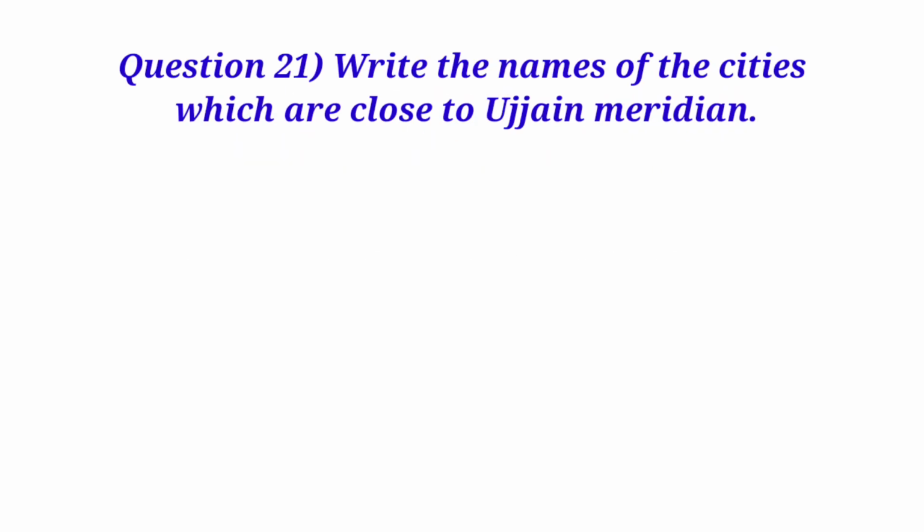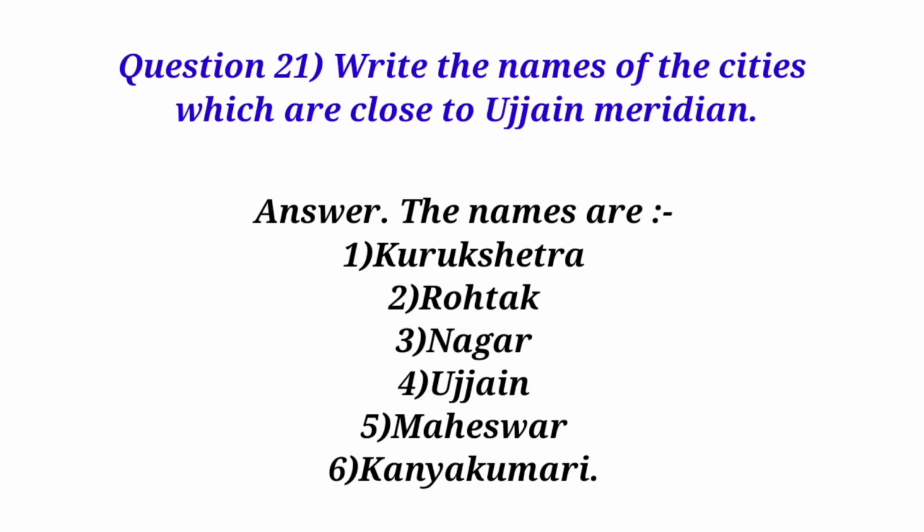Question 21. Write the names of the cities which are close to Ujjain meridian. Answer. The names are 1. Kurukshetra, 2. Rohtak, 3. Nagar, 4. Ujjain, 5. Maheshwar, 6. Kanyakumari.